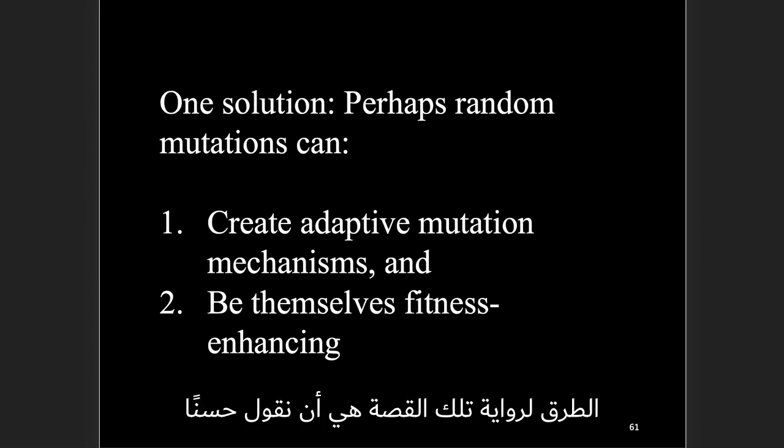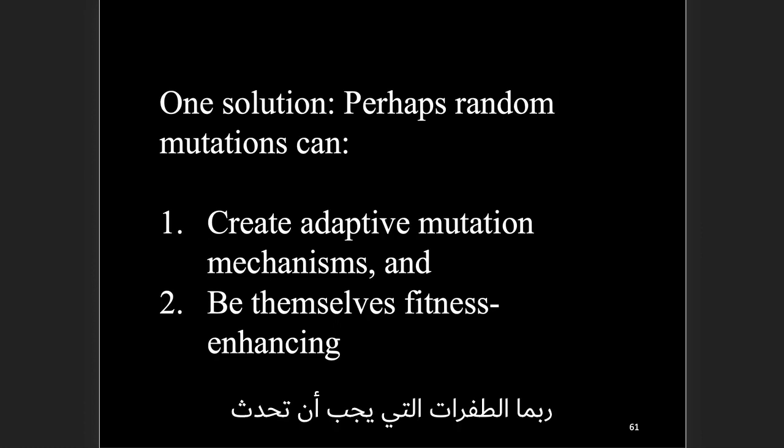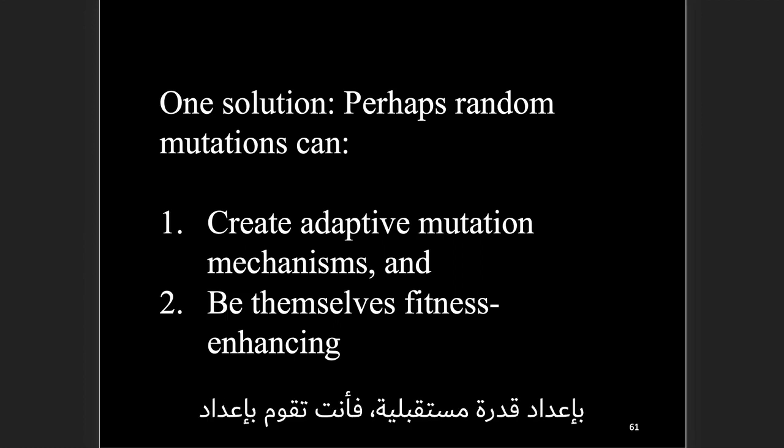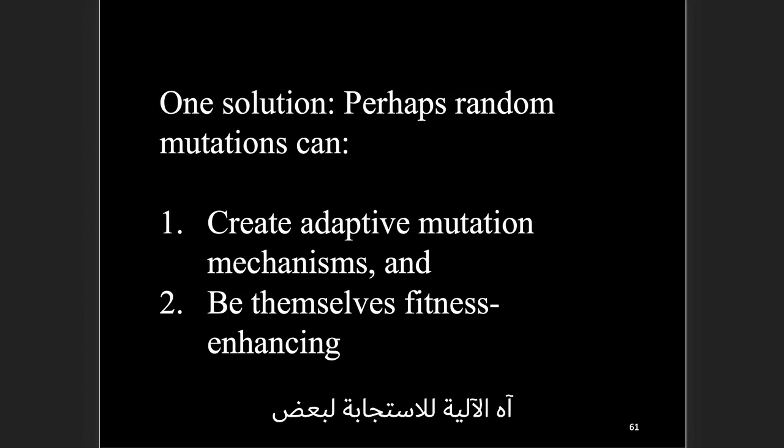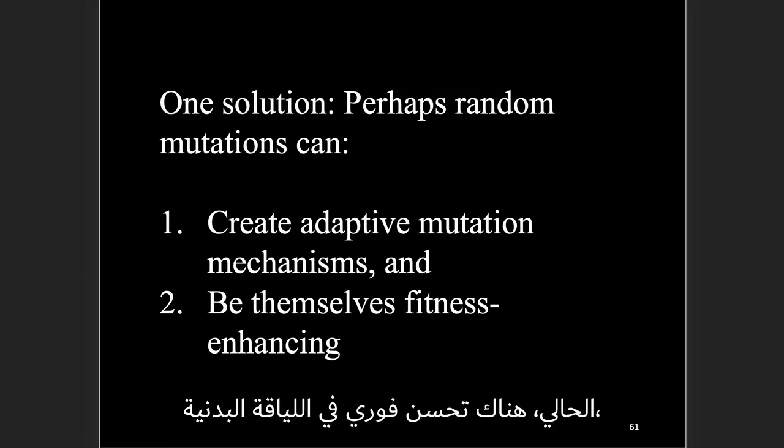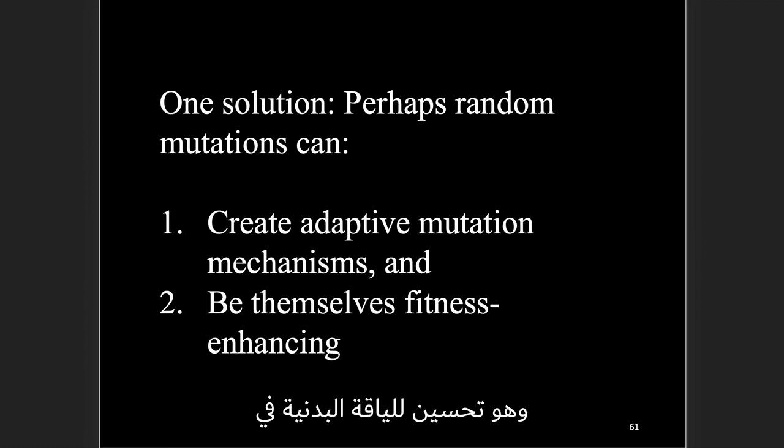One way to tell that story is to say, well, perhaps the mutations that need to occur to set up that sequence, for example, the CAAT repeated over and over again, perhaps those also have an immediate benefit. So yes, you're setting up a future capability. You're setting up the mechanism to respond to some future environment. It also helps with something else right now. So it's got an immediate fitness improvement. It is fitness enhancing by itself, and it's also creating an adaptive mutation mechanism for the future.